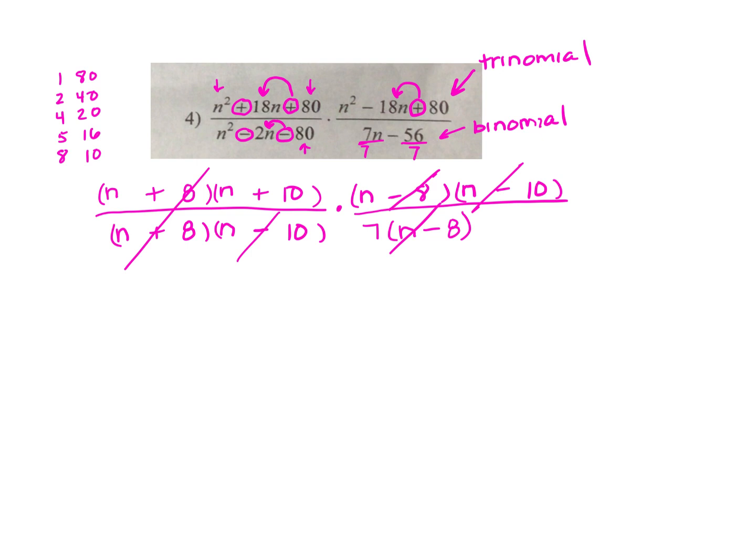So now, to get my final answer, I have to go back and look for anything that did not cancel. As I go across the top, what I see that did not cancel is a factor of n plus 10. So I'm going to have n plus 10 on the top. And that's the only thing on the top that didn't cancel. And then on the bottom, it looks like the only thing that didn't cancel was this 7 right here. So I'm going to have a 7. And this is going to be my final answer.